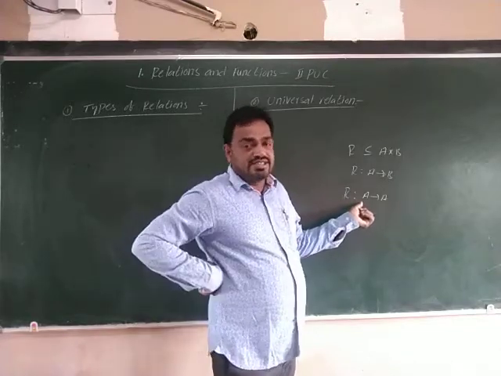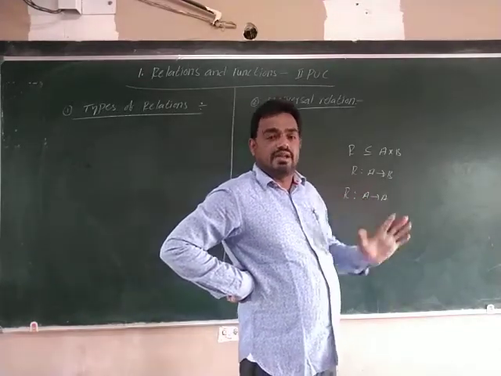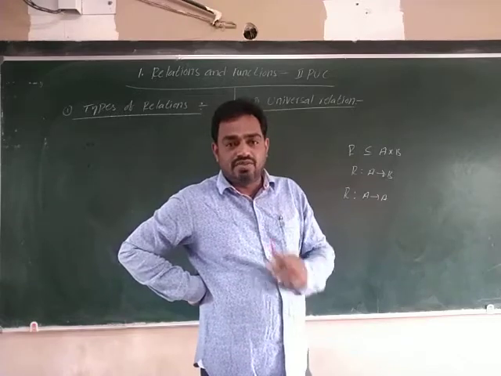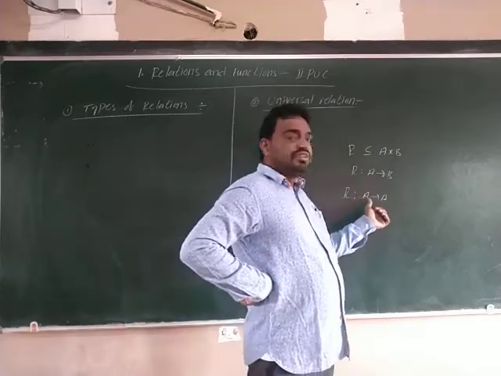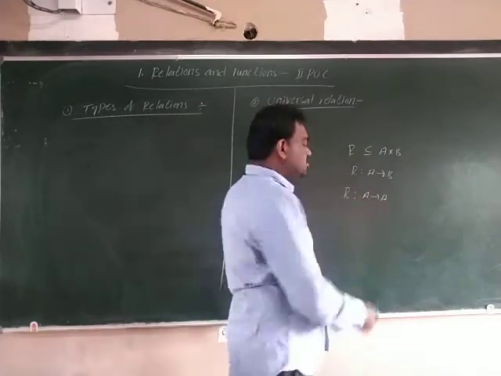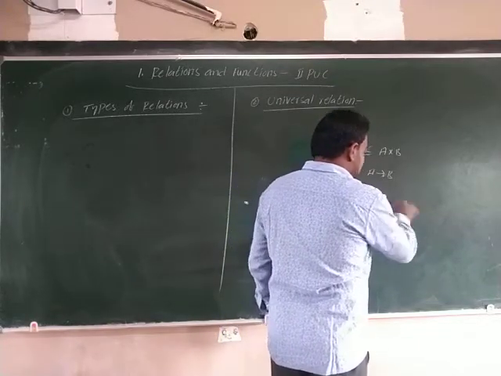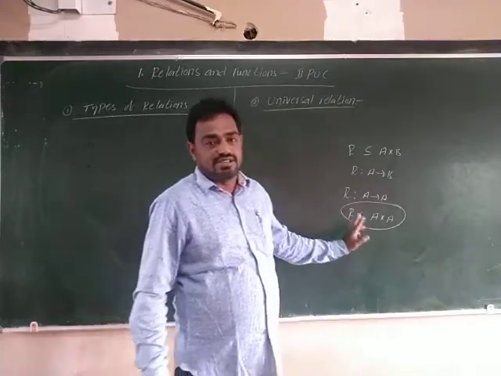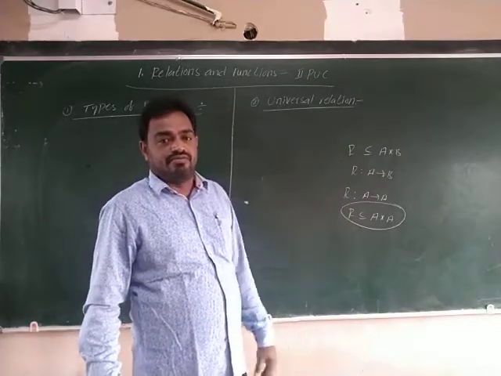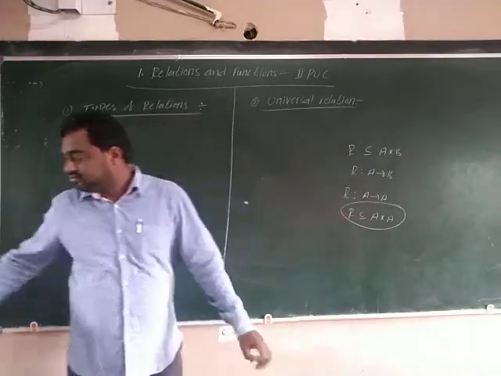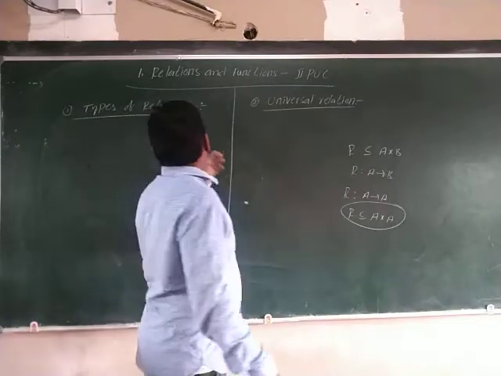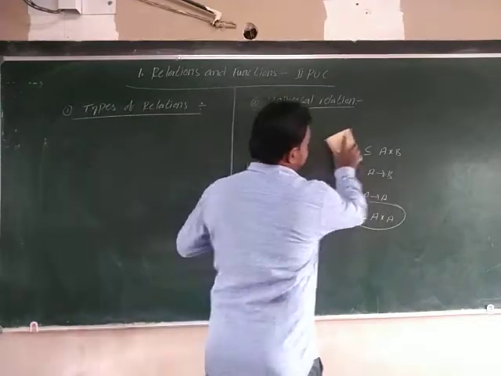Nothing but R is a subset of A cross A. Remember this one condition.